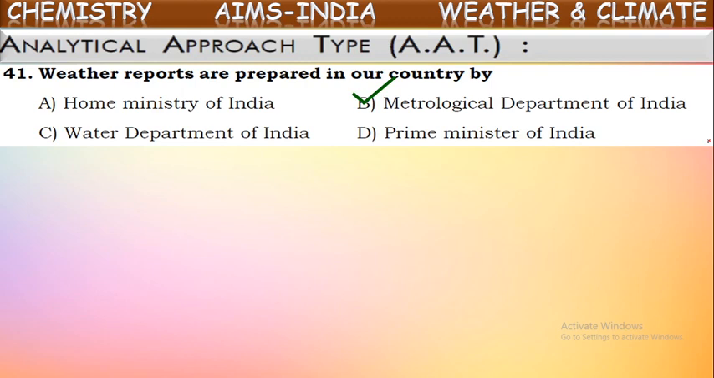The components of weather will be observed continuously by the scientists by using different instruments there, even by using satellites also. They observe weather conditions and they predict the weather forecast. Based upon the conditions observed, they give weather forecast. So weather reports are given by the Meteorological Department of India.